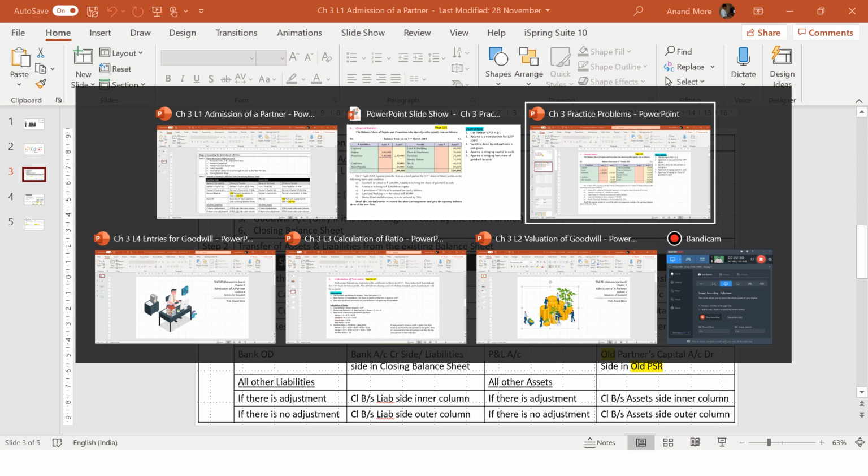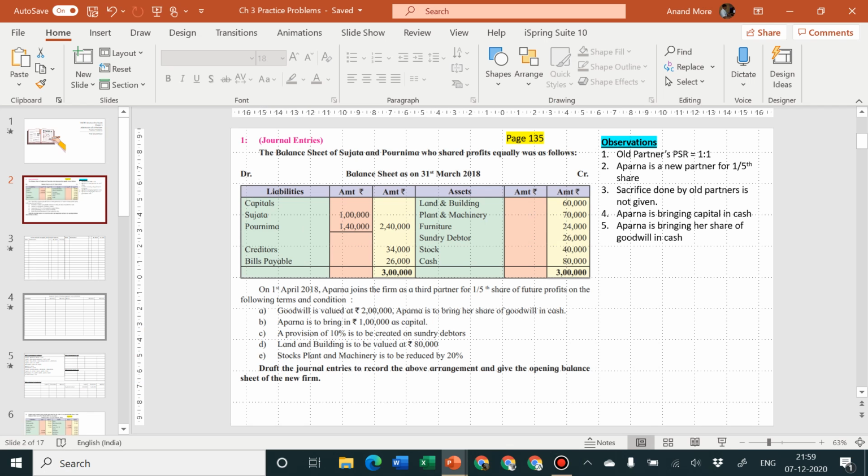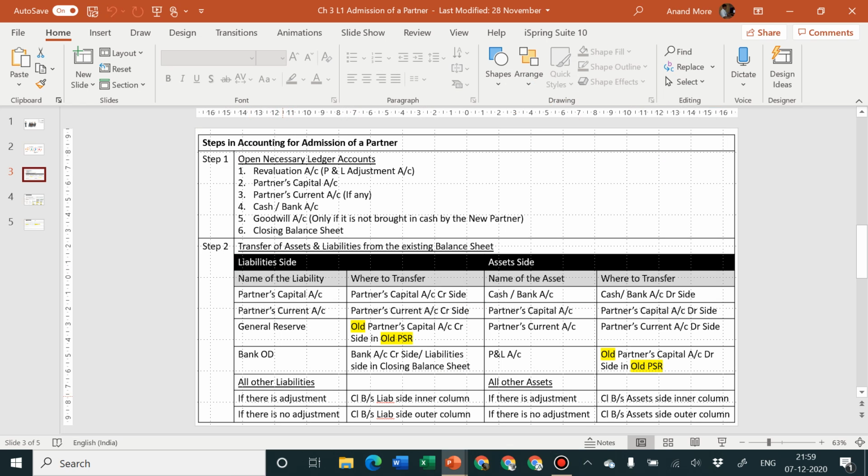Let me now go for our solution. So Sujata and Purnima's capital is complete, and then there are creditors. I think for creditors there is some adjustment or not. Let us check it out. Aparna bringing capital, provision of 10% on debtors, land and building is valued at 80, stock, plant and machinery to be reduced. So there is no adjustment for creditors, there is no adjustment for bills payable, and our rule says that if there is adjustment for other liabilities, closing balance sheet liability side inner column. If there is no adjustment, closing balance sheet liability side outer column.